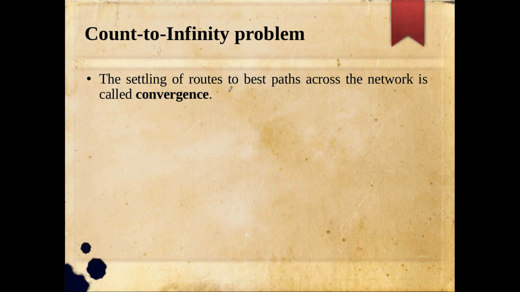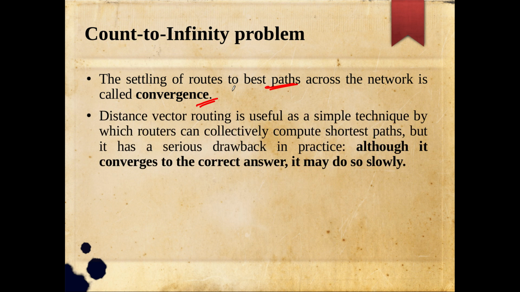So the settling of the routes to the best path across the network altogether by a particular algorithm is called its convergence. The distance vector routing is useful as a simple technique by which the routers can collectively compute the shortest path, but it has a serious drawback. The method is already familiar to you, and how this shortest path computation is happening. But the problem is what we are going to see now.